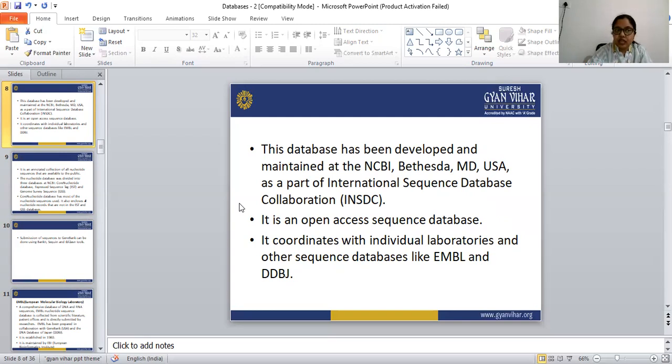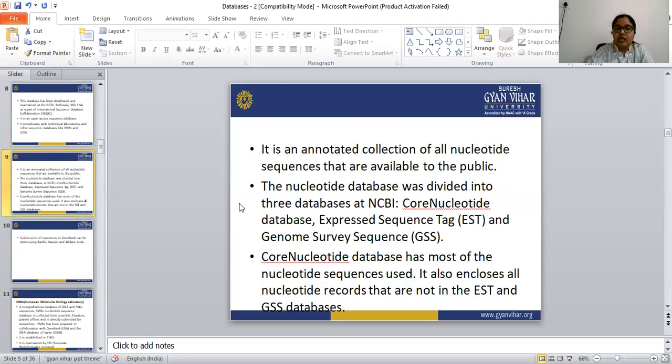It is readable by both computers and humans, and it coordinates with individual laboratories and other sequence databases like EMBL and the DDBJ. It is an annotated collection of all nucleotide sequences that are available to the public. So GenBank contains all nucleotide sequences, and they are available to the public.